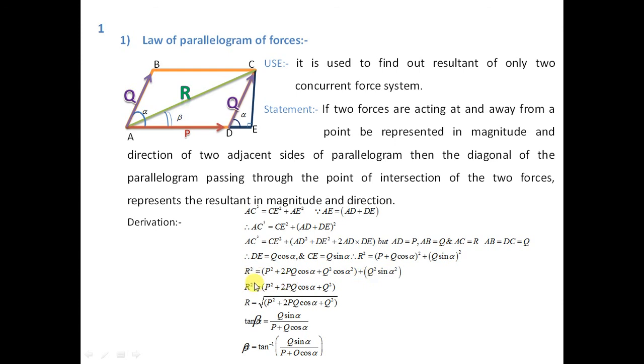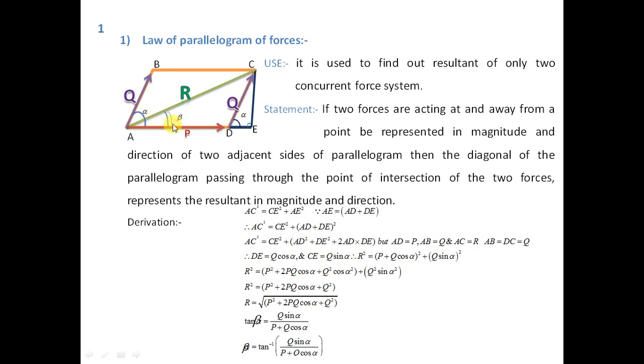So your equation becomes R square is equal to P square plus twice of PQ cos of alpha plus Q square. If you take the under root of both sides, you will get R is equal to the square root of P square plus Q square plus twice of PQ cos of alpha, where alpha is the angle between the two forces. Remember friends, many students make a mistake over there. This alpha is the angle between the two forces, that is P and Q.